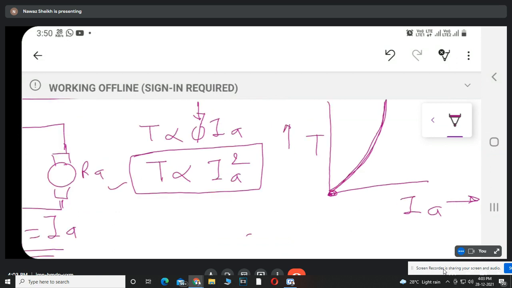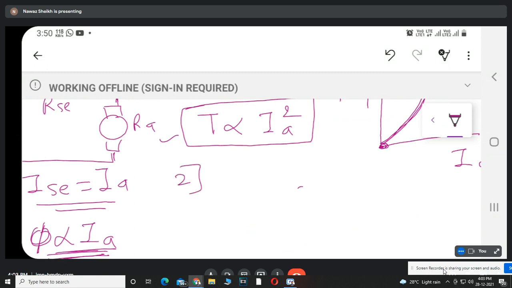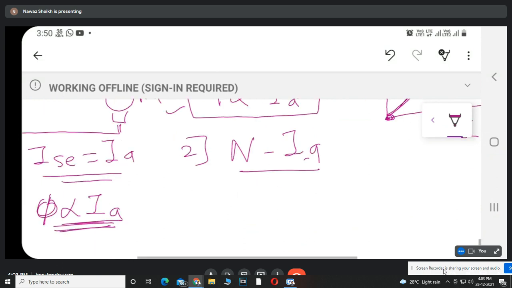Now, for the second characteristics, speed armature current characteristics, we have the relation N is directly proportional to EB upon phi.